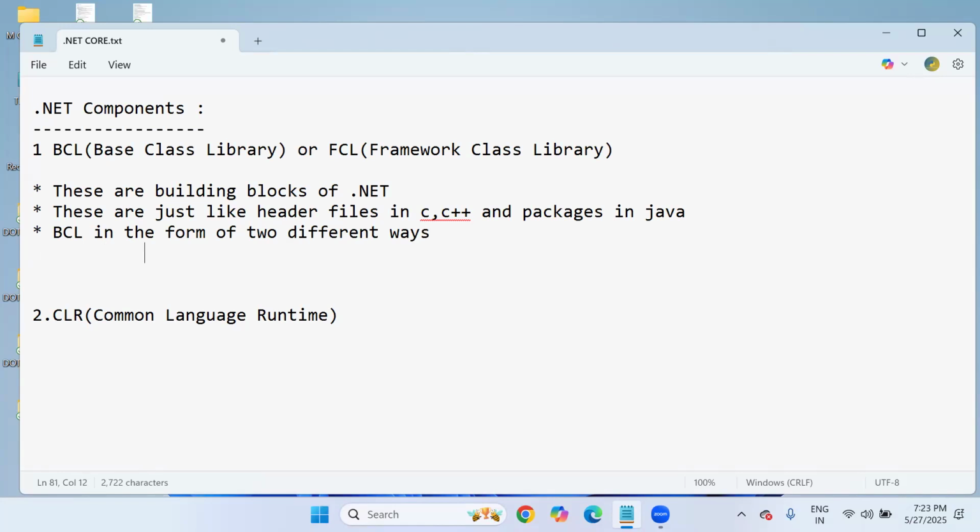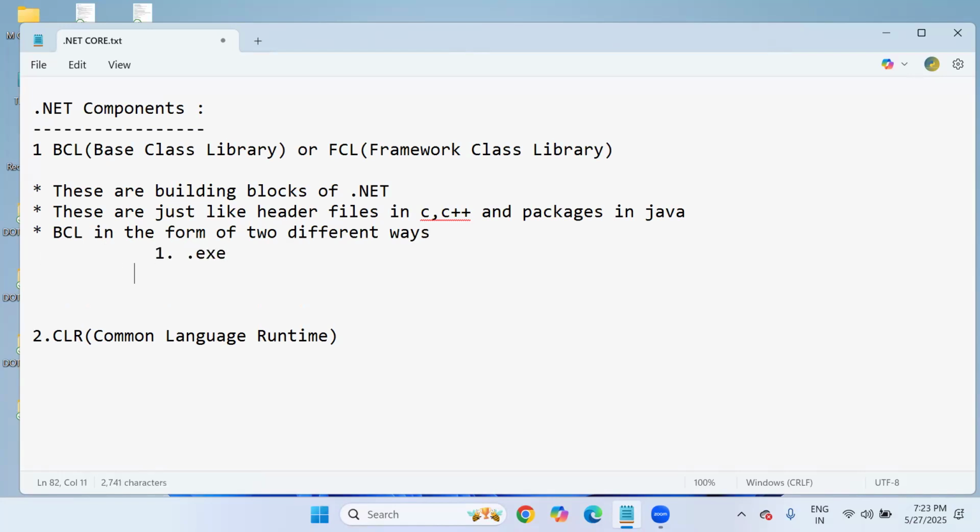What are the two different ways? One is .exe, the next one is DLL. .exe is an executable file, so it has an entry point. Every program's entry point is the Main method.